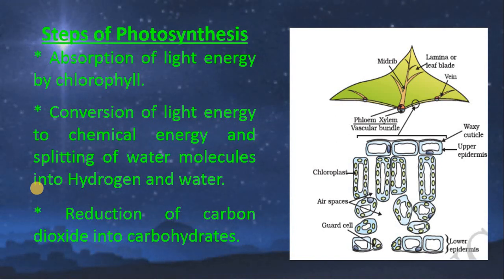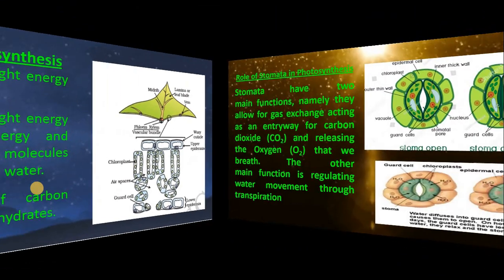The first step is the absorption of light energy by chlorophyll. In the picture, you can see the green dots. Those green dots are called chloroplasts. The chloroplasts contain chlorophyll, which is essential for plants to carry out photosynthesis. The second step is the conversion of light energy to chemical energy and splitting of water molecules into hydrogen and oxygen. The third step is the reduction of carbon dioxide into carbohydrates.